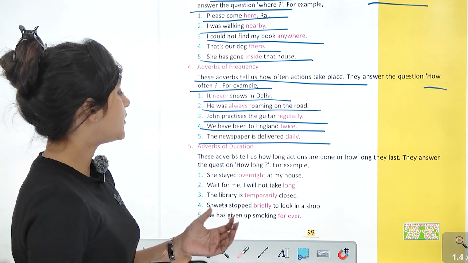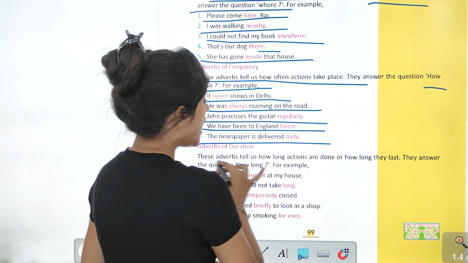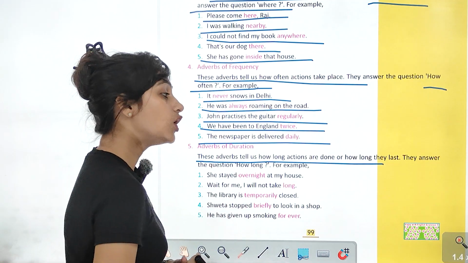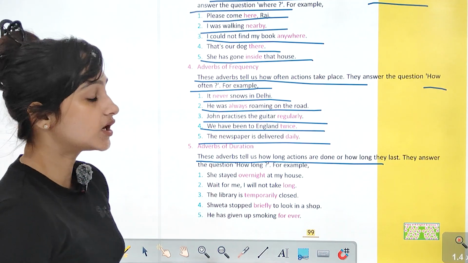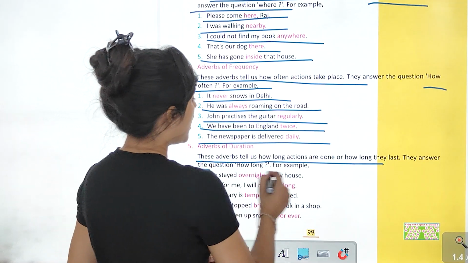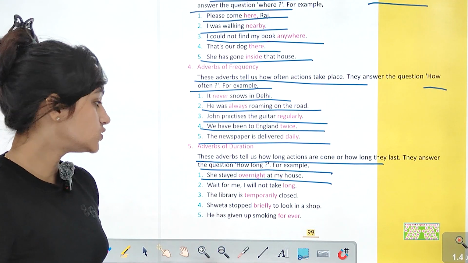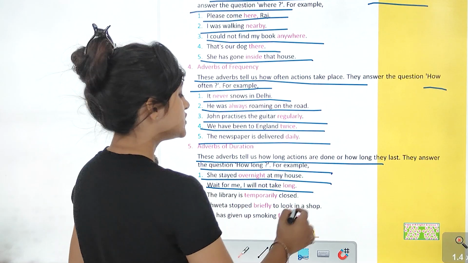So now let's talk about adverbs of duration. These adverbs tell us how long actions are done or how long they last. कि कितनी देर तक हमने action किया और कब तक ये last करेंगे. They answer the question how long. For example, she stayed overnight at my house. Wait for me, I will not take long.